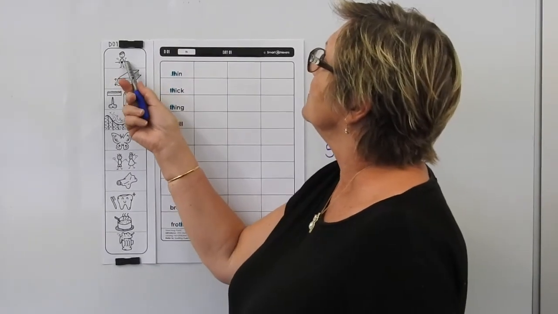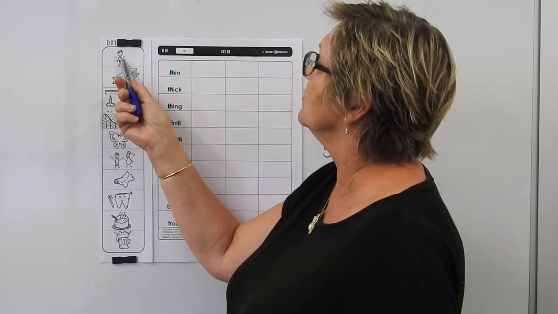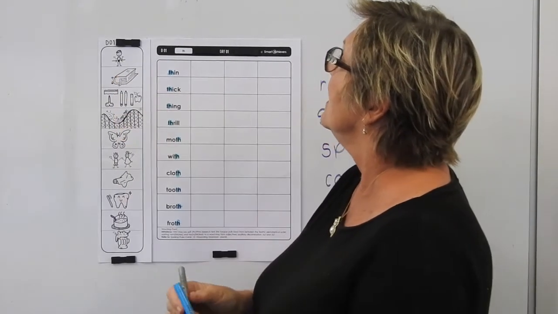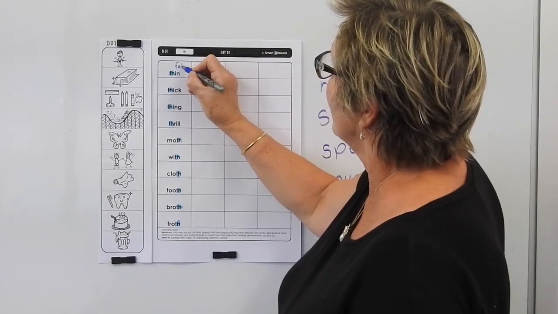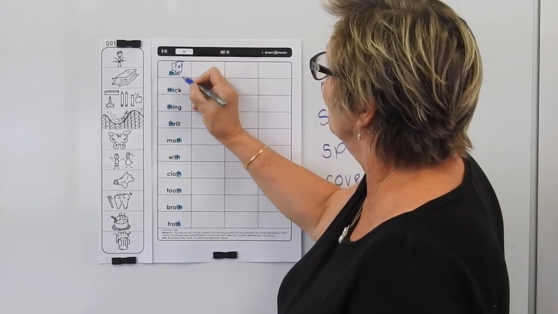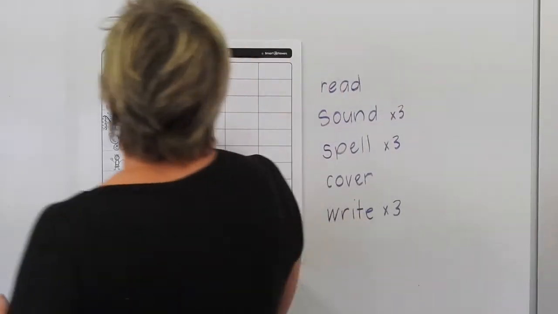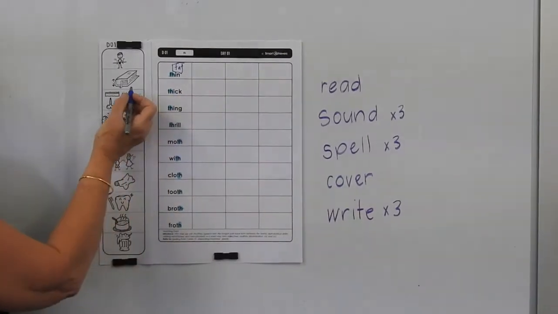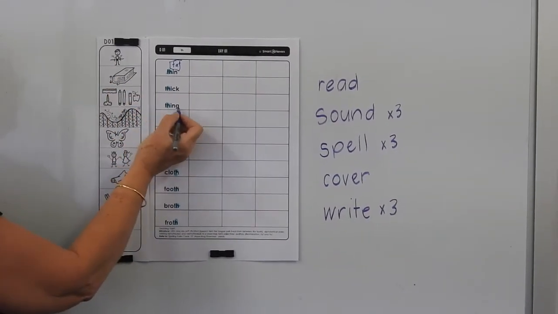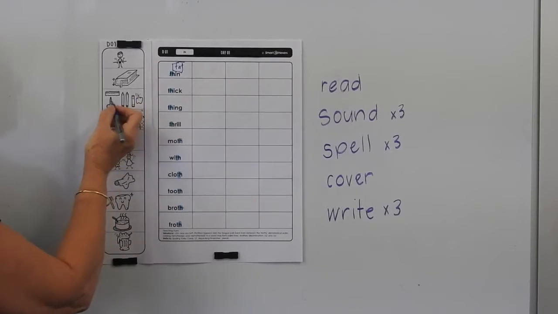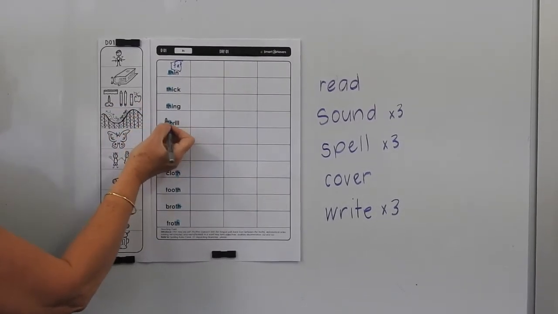Thin means when someone, like a cat or a dog or a person, is very thin. It's the opposite to the word fat or thick. Thick is something that's very wide, like a thick book. Thing, you can have lots of things that you use at home or at school. They're just our possessions, they're things.